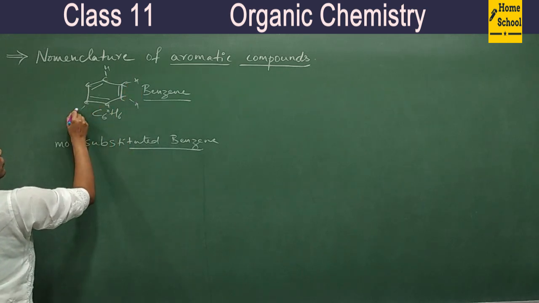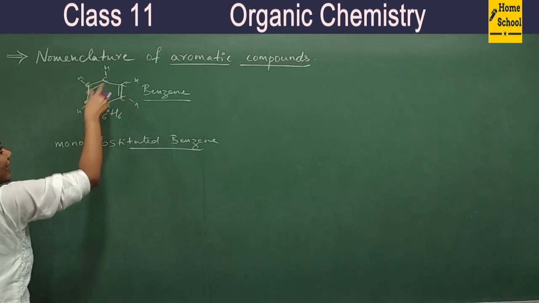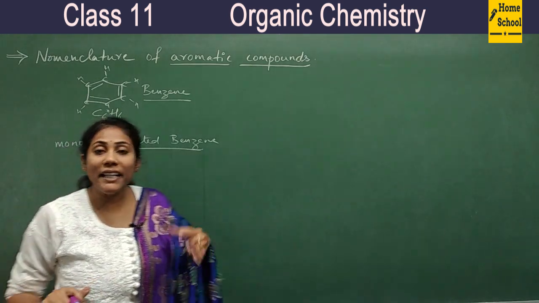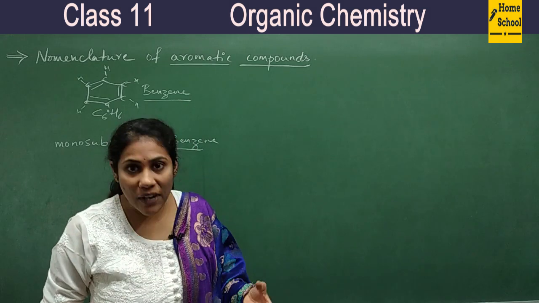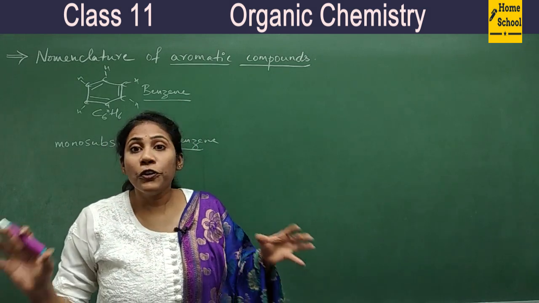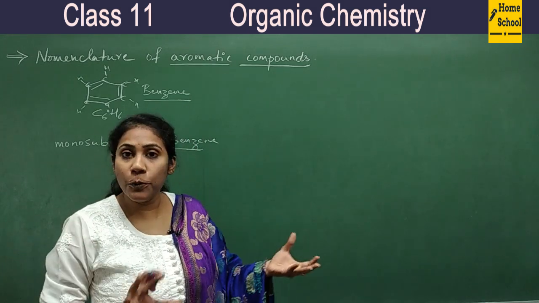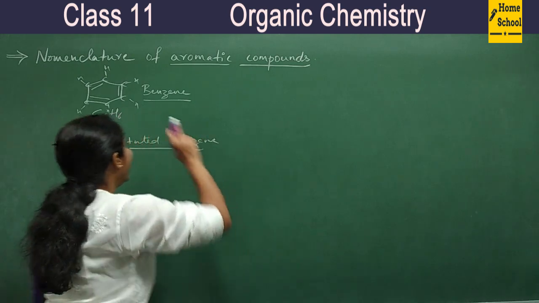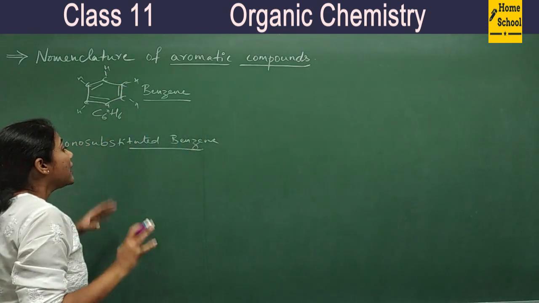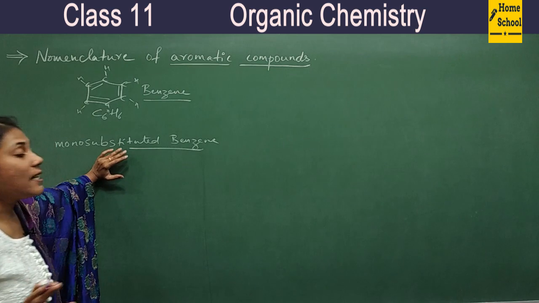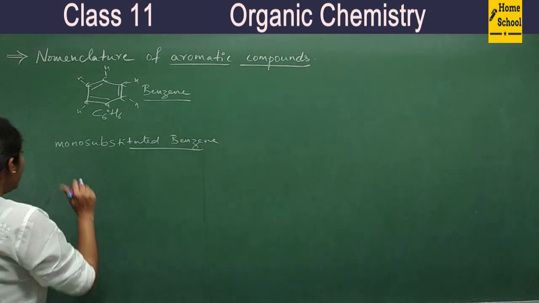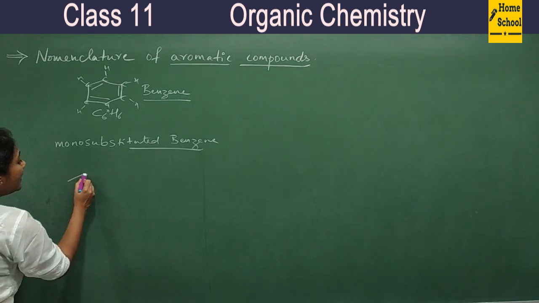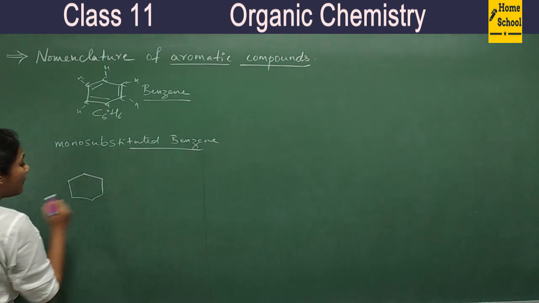So now if any one of the hydrogens is substituted by other groups, it can be a substituent group, it can be a functional group, right? So if you have some other group instead of any one of the hydrogens, then they are called mono-substituted benzene compounds. So let us first study how to give names for those compounds.